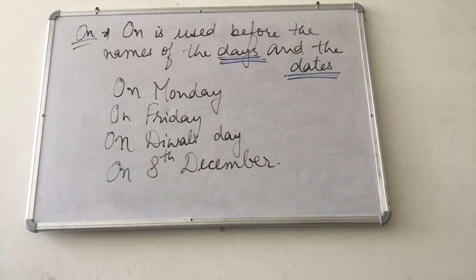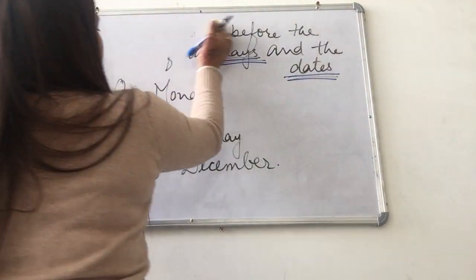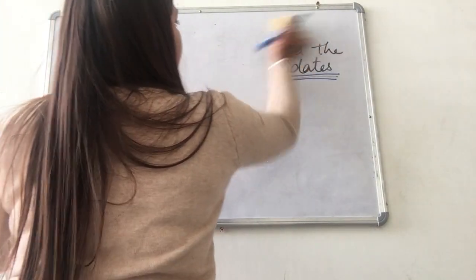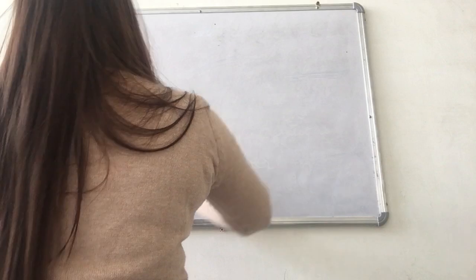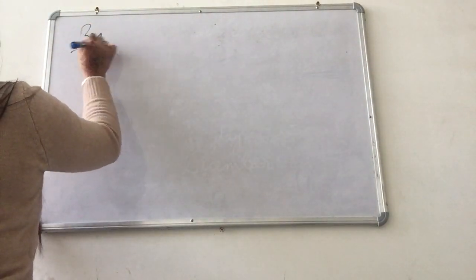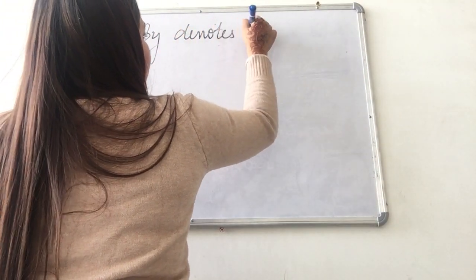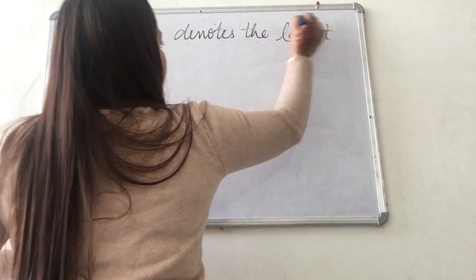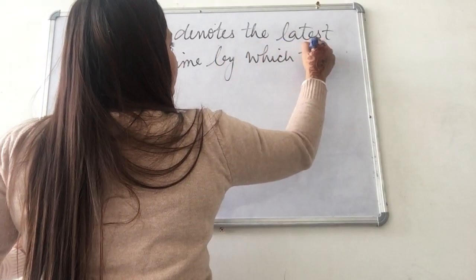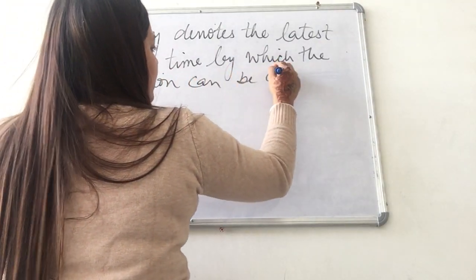Next we have preposition by. What does by denote? By denotes the latest time by which the action can be done.